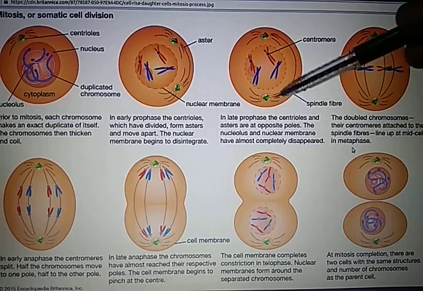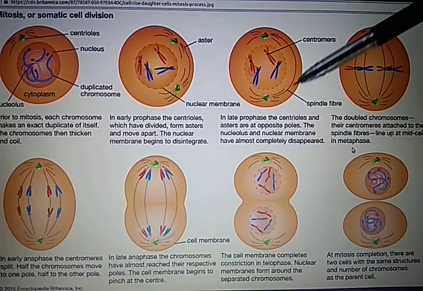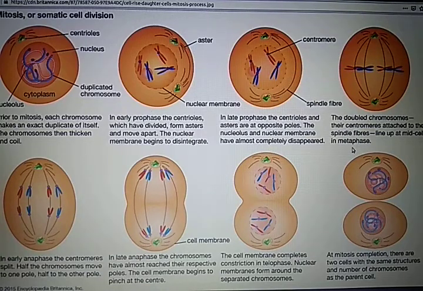See, this one is attaching from pole to pole, so this one is the polar fiber, and this one which will attach to the kinetochore is known as the kinetochoric fiber. The third one is the interzonal fiber or free fiber, which is formed between the daughter chromosomes and nuclei during anaphase and telophase. Dissolution of the nuclear envelope marks the end of prophase. See, prophase is marked by the complete dissolution of the nuclear envelope, and it enters the next phase known as metaphase.